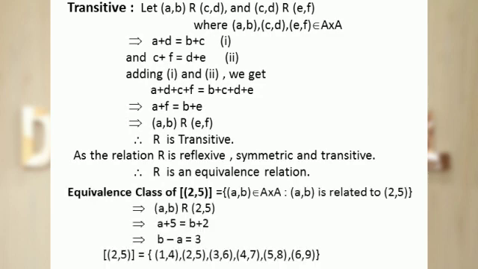Now, the equivalence class of the ordered pair (2, 5) is a set containing those ordered pairs of A cross A which are related to the ordered pair (2, 5). Let the ordered pair (a, b) be related to the ordered pair (2, 5). This implies a + 5 = b + 2. This implies b - a = 3. Now we need to find those ordered pairs of A cross A which satisfy b - a = 3. These are the ordered pairs (1, 4), (2, 5), (3, 6), (4, 7), (5, 8) and (6, 9). This is the equivalence class of the ordered pair (2, 5).